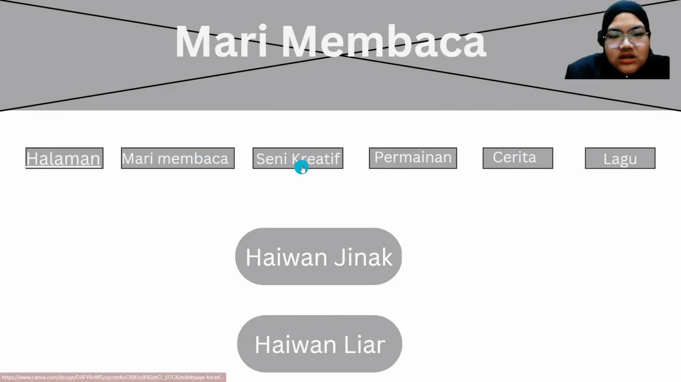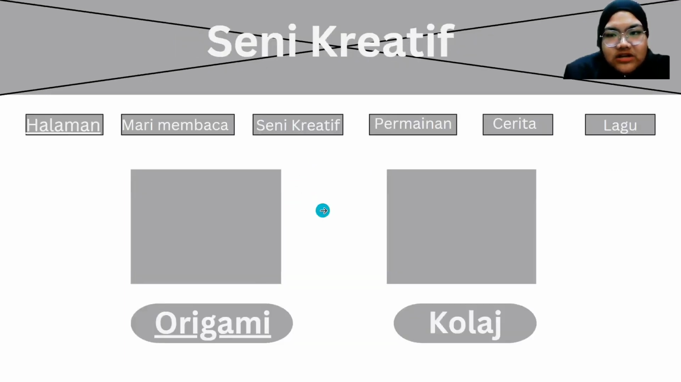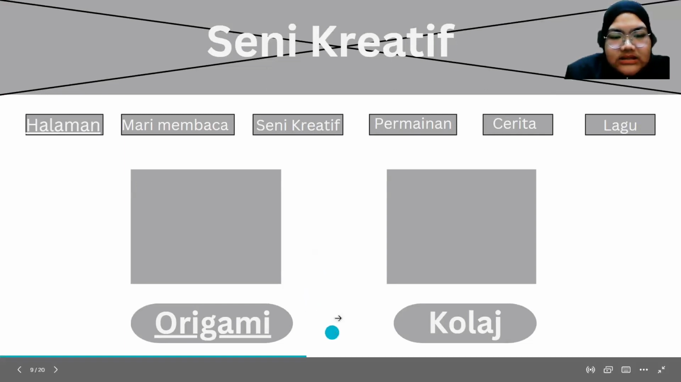Okay, now let's proceed to the seni creative. For the seni creative pages, as you can see, there will be two parts, which are origami and collage. So for our prototype, we are using two, which are origami and collage. And this will be a video session where the user can follow how the origami or collage is done, and they can teach the children, because we wanted to do this as an assistant tool for the teacher. So now let's go for the origami and collage.